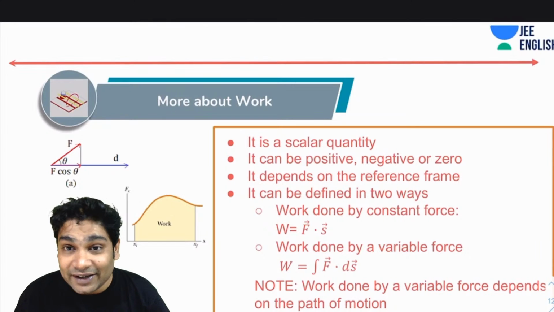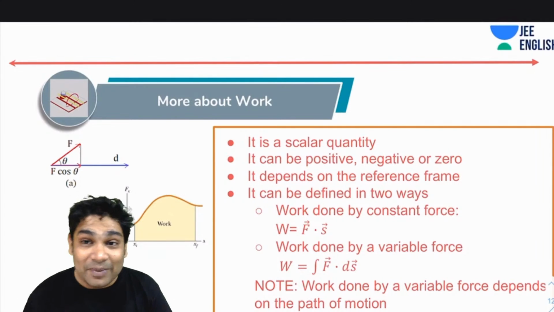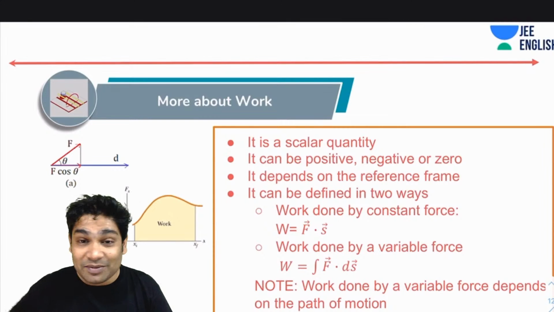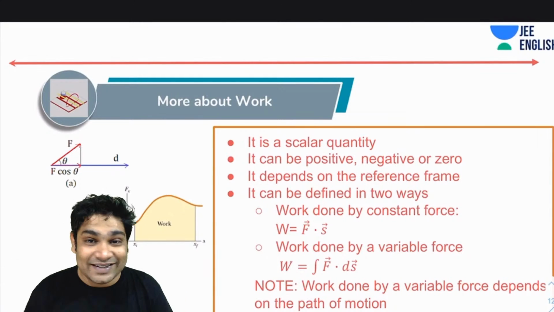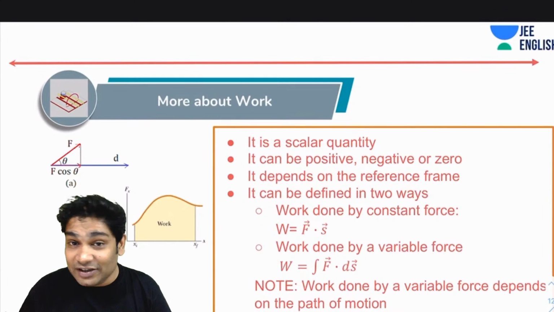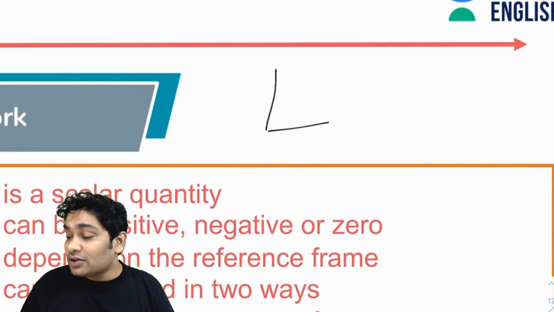Another very interesting thing is that the work done by any force depends on the reference frame. Please remember that. You cannot just say that the work of this force is this much only. It depends on your reference frame also. Let's take an example. Suppose you're standing in a lift, and the lift is stationary.